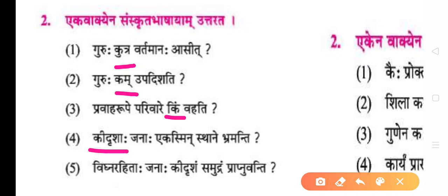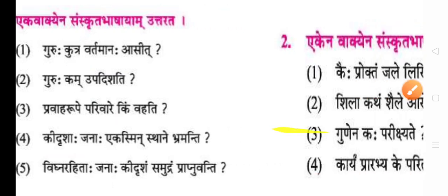Vighna rahitah janah kidrusham samudram prapnuvanti. People being free from obstacles get what kind of ocean? Okay, that will be: Kidrusham samudram will be replaced by Anandamayam sansara rupam samudram. It is chapter number 6.